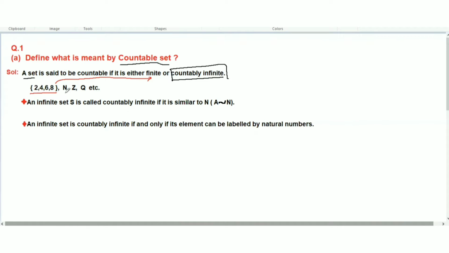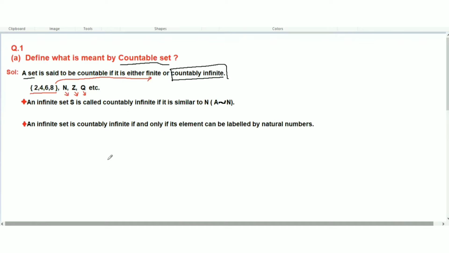I have written here the set of natural numbers, the set of integers Z, and the set Q of rational numbers. These three sets are infinite sets, but we don't know how many elements they have. These are also countably infinite sets. We will understand this now.